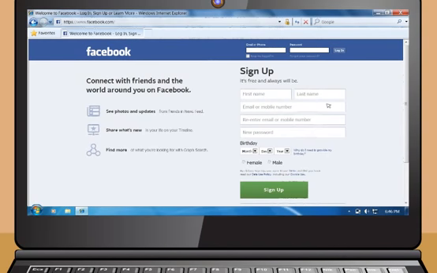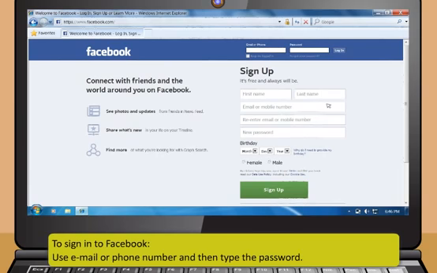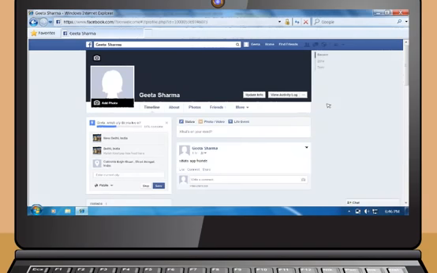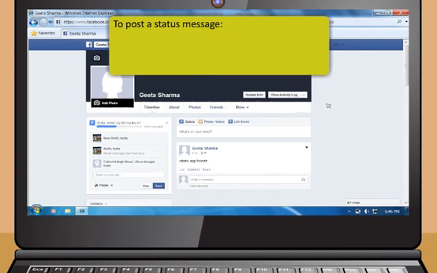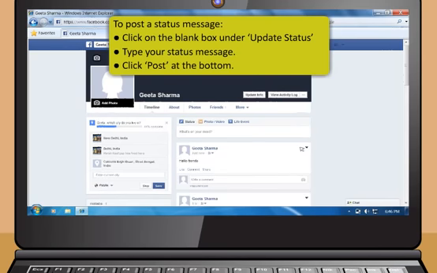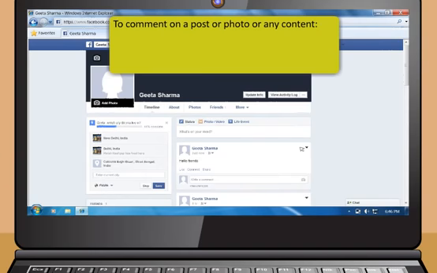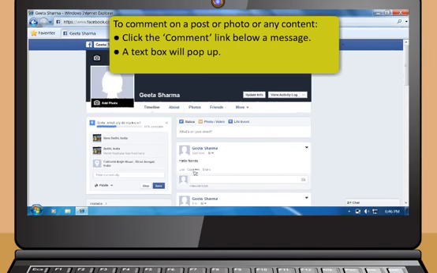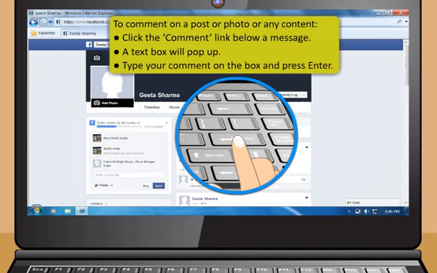When you visit next time, sign in using your email or phone number and then type your password. Having a Facebook account allows you to post status messages which can be seen by your friends. To post a status message, click on the blank box under Update Status and type your status message. Then click Post at the bottom. To comment on a post or photo or any content, click the comment link below a message. A text box will pop up. Type your comment in the box and press Enter.